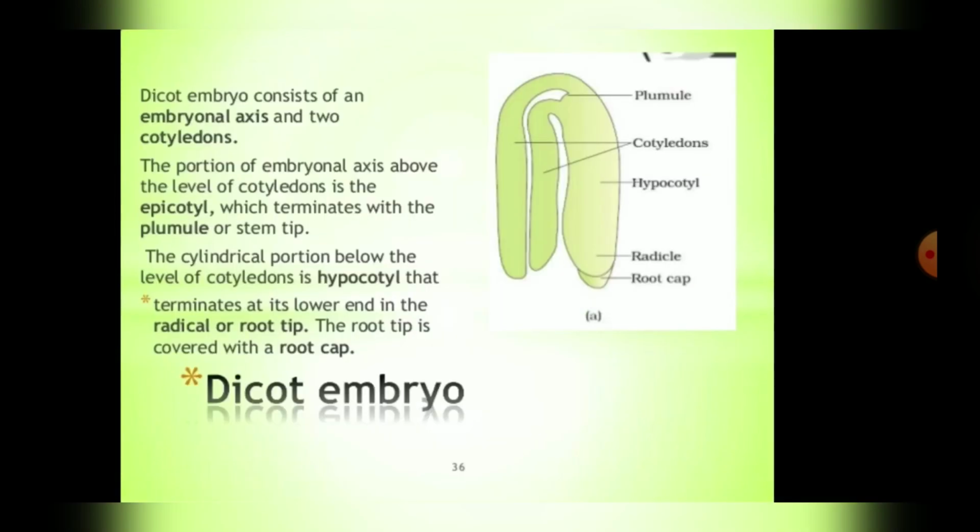Come to the next part, parts of the dicot embryo. As I already described, see the mature embryo. It has first the root cap, then it has the radicle. Next portion is the hypocotyl, that is the part between the embryonal axis and the radicle. Then we have two elongated cotyledons, and in the center the plumule is there.